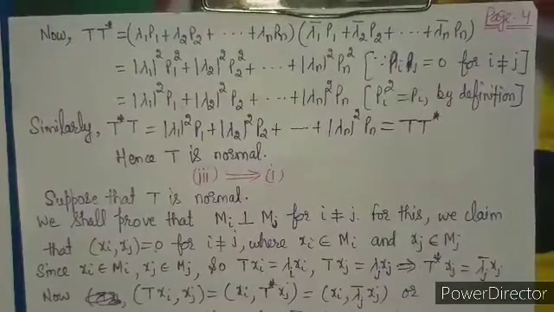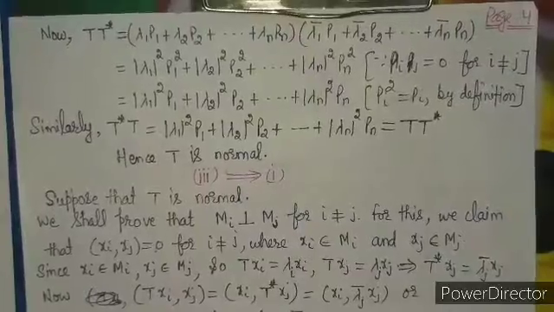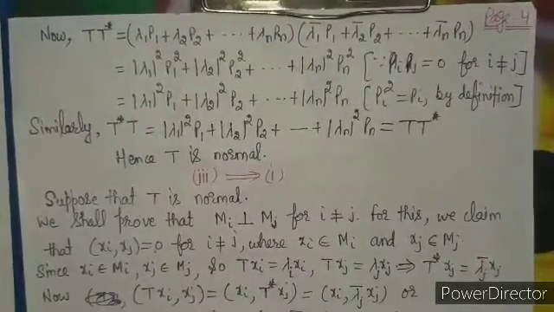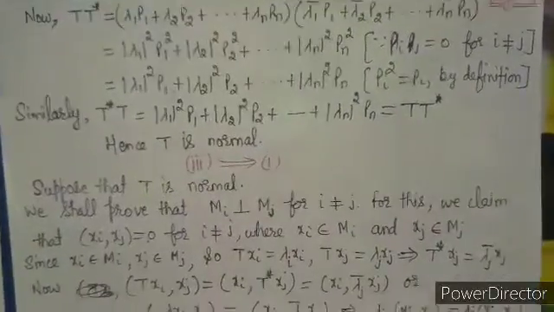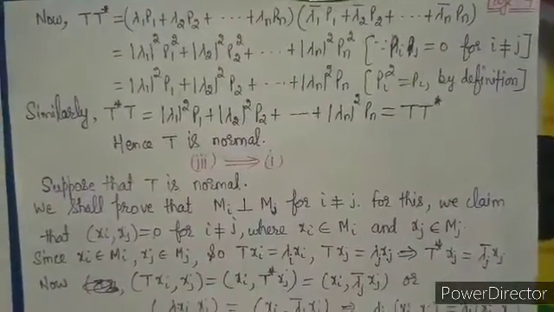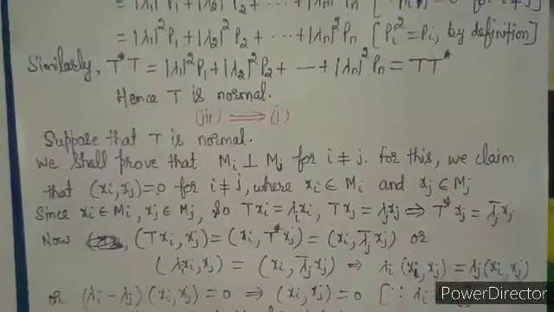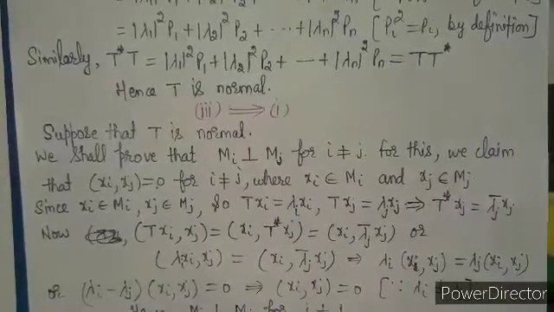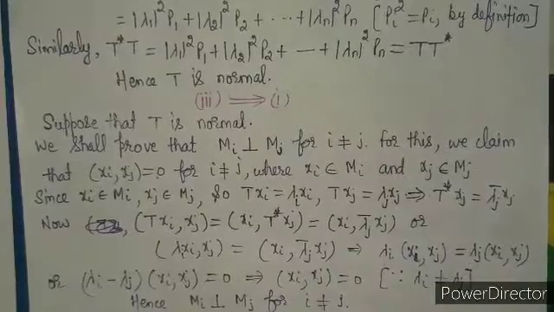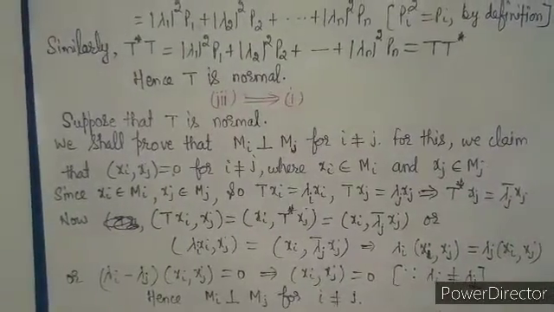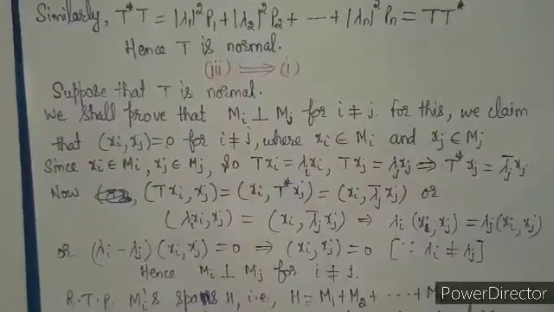That's why we claim that, to prove that these 2 are orthogonal, we show that the inner product of elements of Mi and Mj is 0. For this we claim that (xi, xj) is equal to 0 for i not equal to j, where xi belongs to Mi and xj belongs to Mj. So dear students, again look at this: because xi belongs to Mi and xj belongs to Mj, what can we write? T xi equal to lambda i xi, T xj equal to lambda j xj.